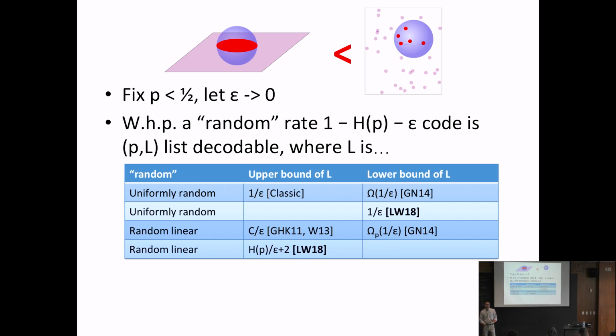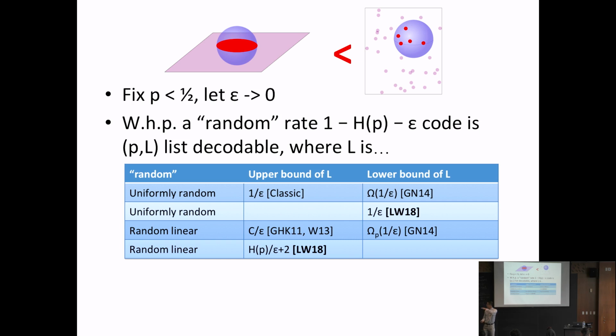And for those of you who are interested in math, this is not in our paper, but I worked it out sort of by hand: if epsilon is sufficiently small, the list size really is 1 over epsilon. So this is telling us that the best list size you can get for a uniformly random code is concentrated around 1 or 2 numbers. And then the last thing is that there's also a lower bound of 1 over epsilon for random linear codes.